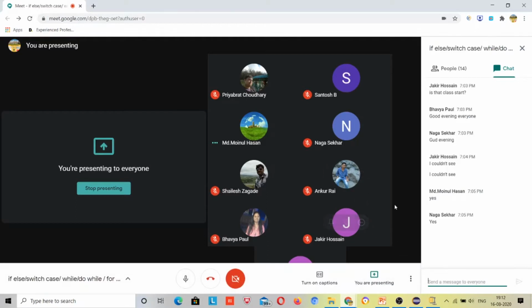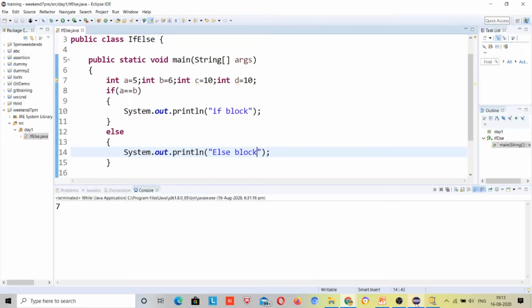If someone can answer, like Bhabya, can you reply what will be the answer? Okay, yeah, a is not equal to b, that's why it will print the else block, right?